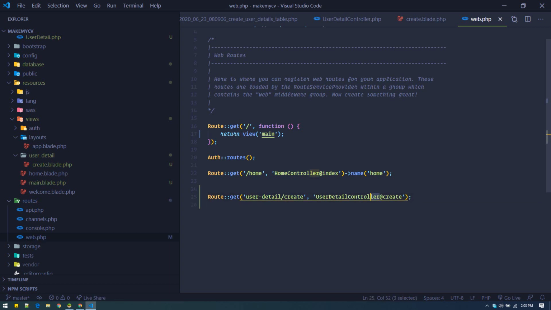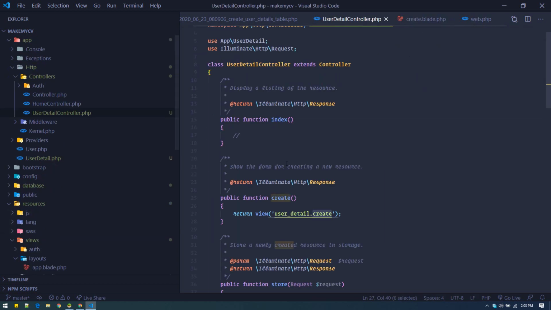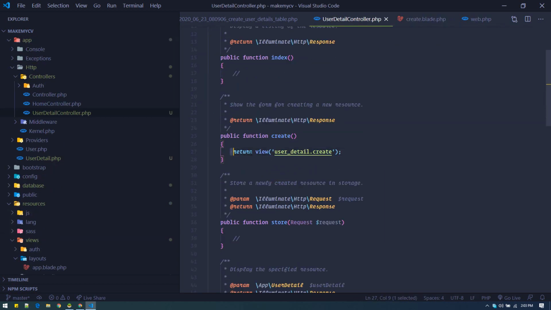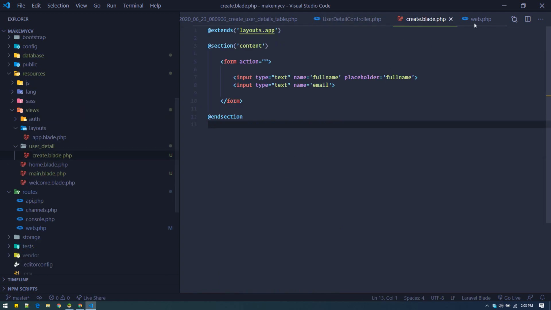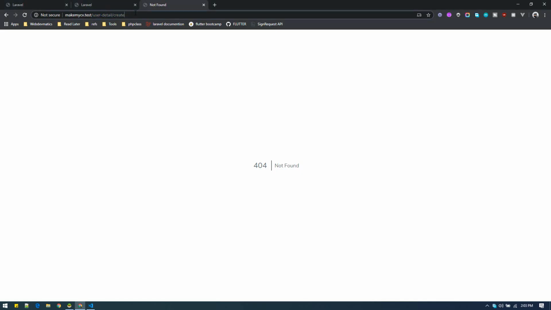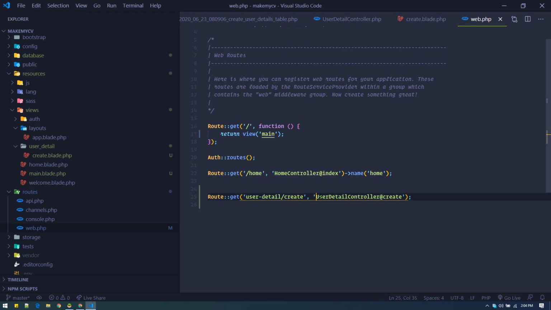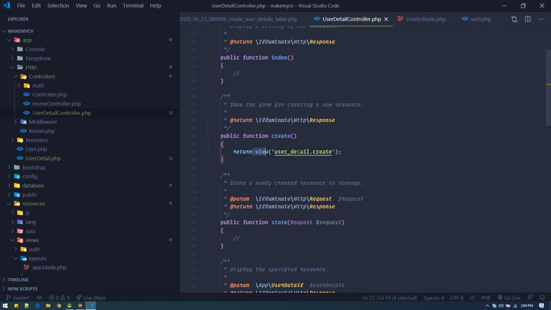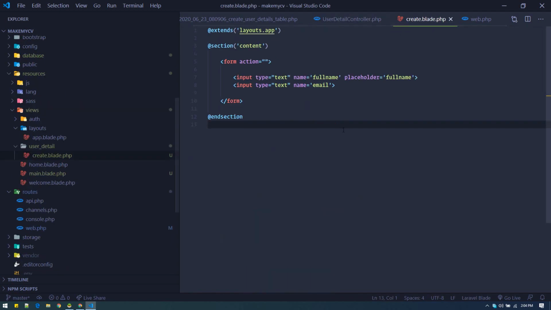In the controller's create method, we have defined what we should do whenever the user hits that route: we display this view, which is this blade file. Look at this flow. Whenever the user hits user detail / create, Laravel goes to this controller, to this particular method, and executes all the commands in it, like displaying that create view.